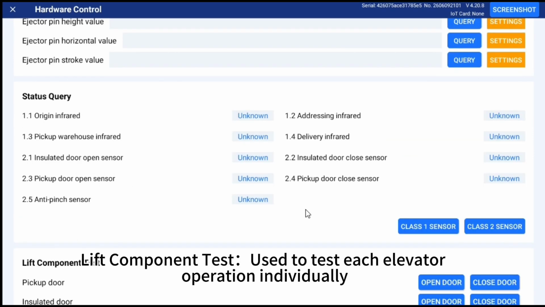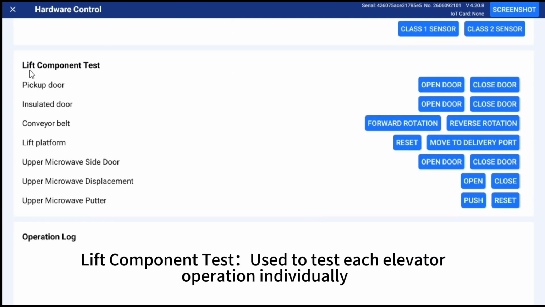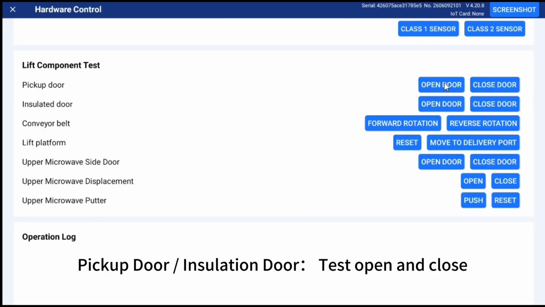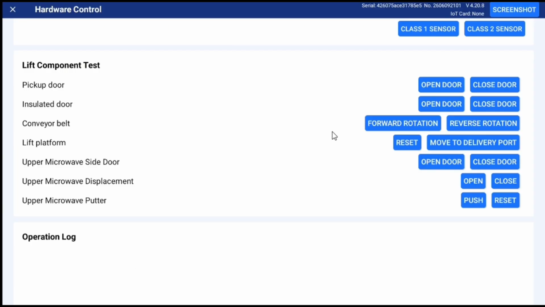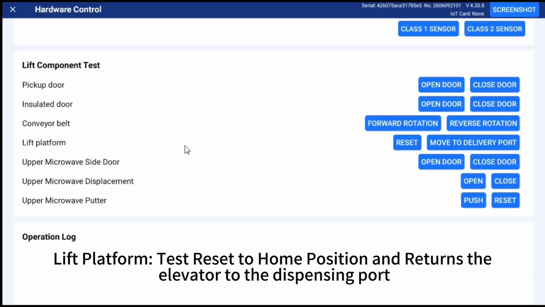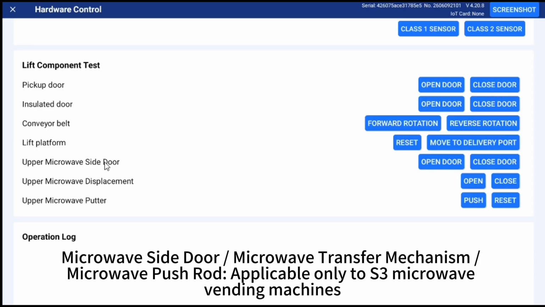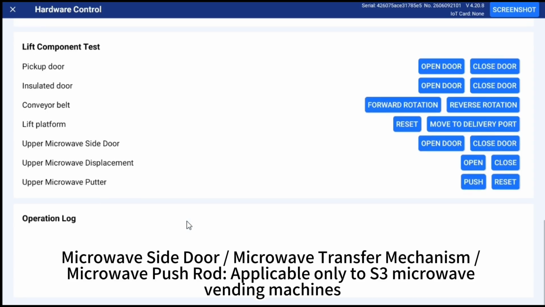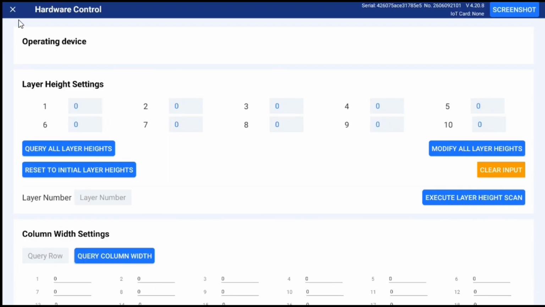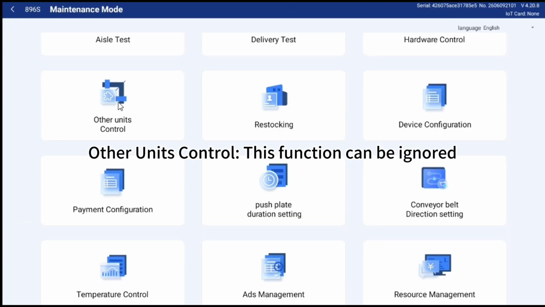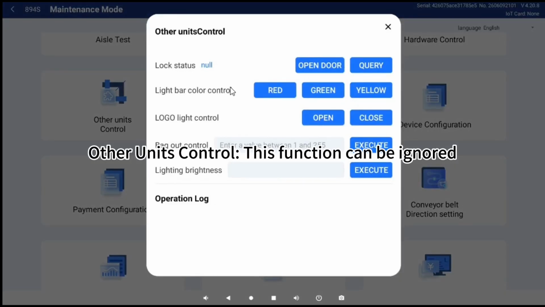Lift component test. Used to test each elevator operation individually. Pickup door, insulation door. Test open and close. Conveyor belt. Test forward and reverse. Lift platform. Test reset to home position and return the elevator to the dispensing port. Microwave side door. Microwave transfer mechanism. Microwave push rod. Applicable only to S3 microwave vending machines. Other units control. This function can be ignored.